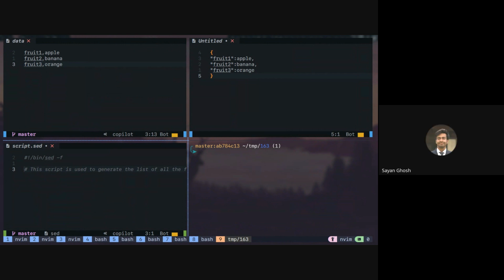Okay. So what is the most obvious substitution in this? Replace comma with a colon. Yes, right. So we can substitute a comma with a colon, or we can maybe substitute it with quotes and a colon also. That is also fine. So each line, this comma should become a colon. Let's see each step of the way. What is our output?